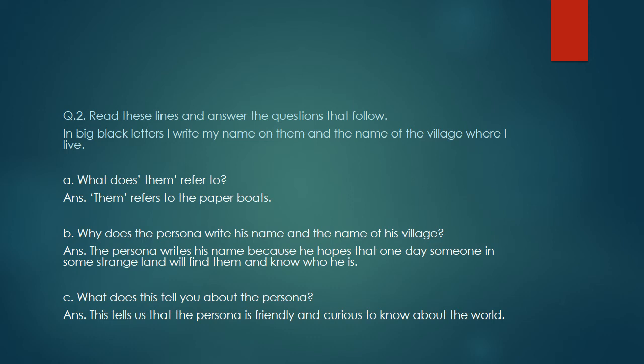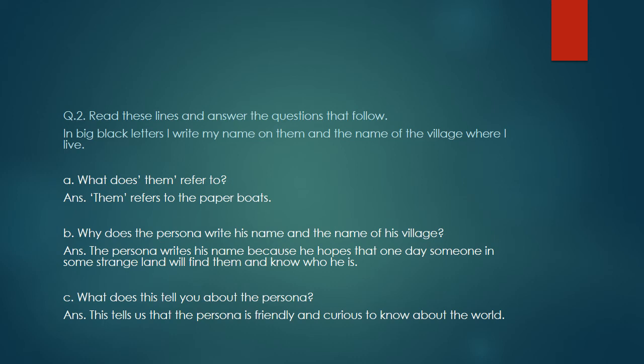Answer is, the persona writes his name because he hopes that one day someone in some strange land, unknown place, will find them and know who he is.